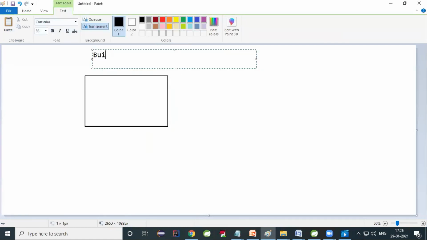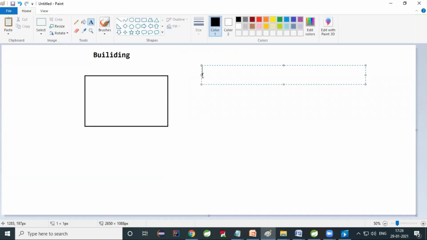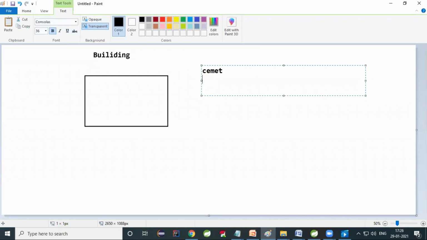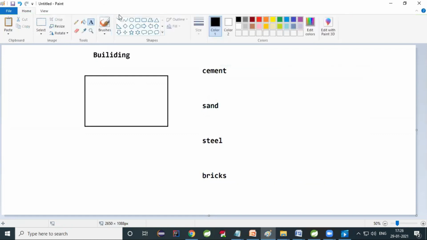In order to construct a building, what is required? A lot of third-party items are required. Some cement is required, some sand is required, yes or no? Some steel is required, some bricks are required. A lot of items are required. All these items are not available in the same shop. So what do you have to do?